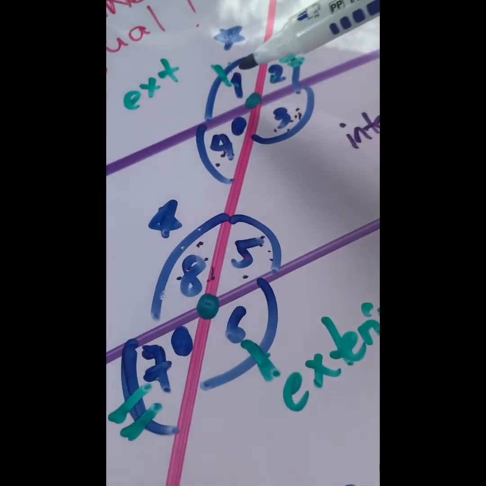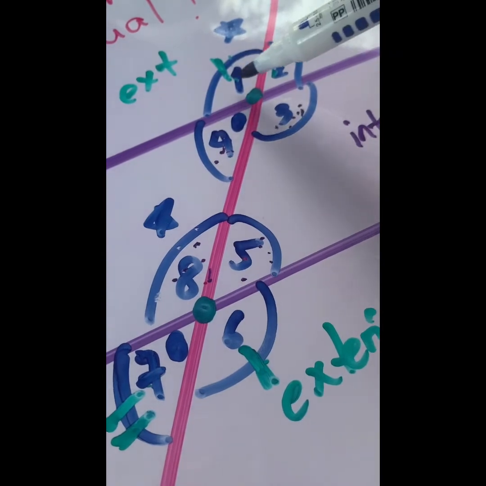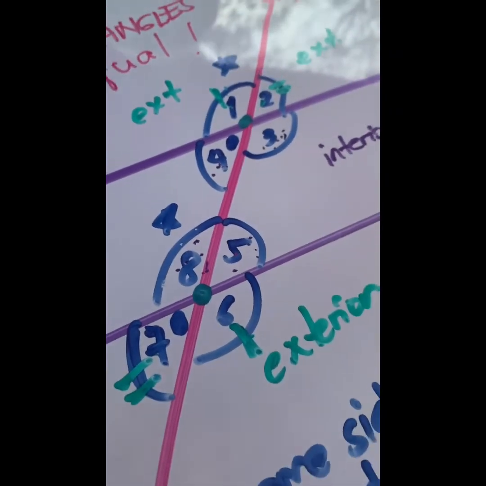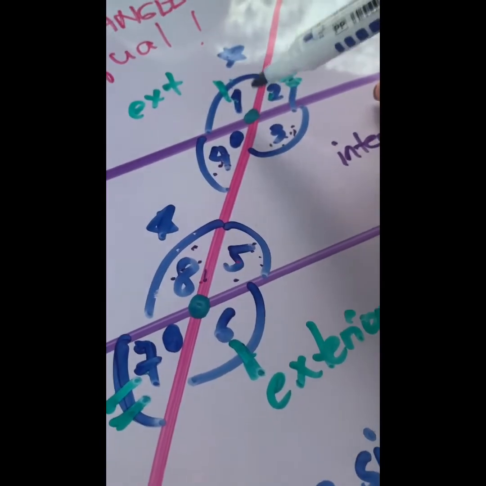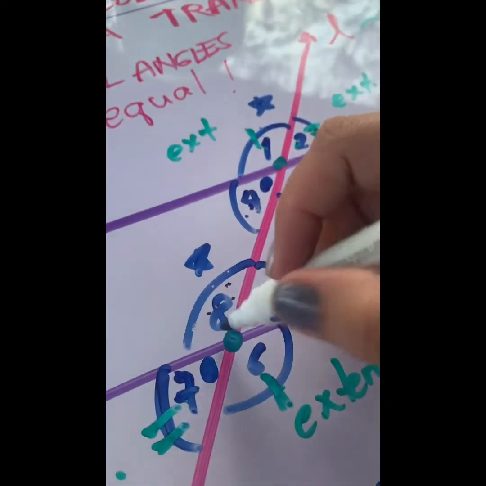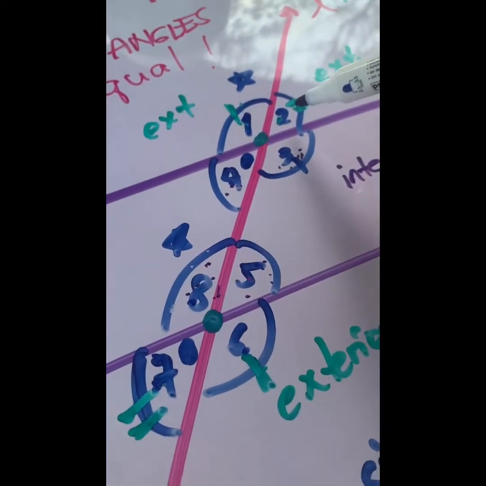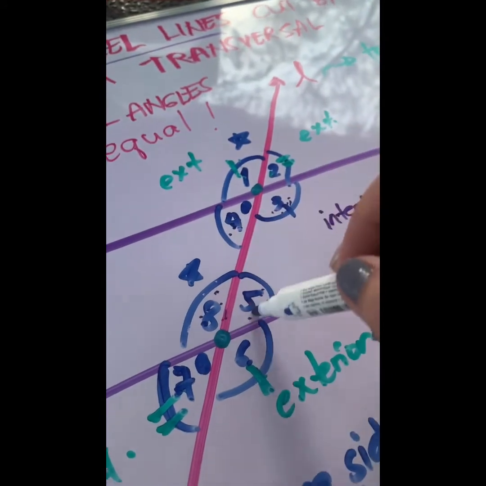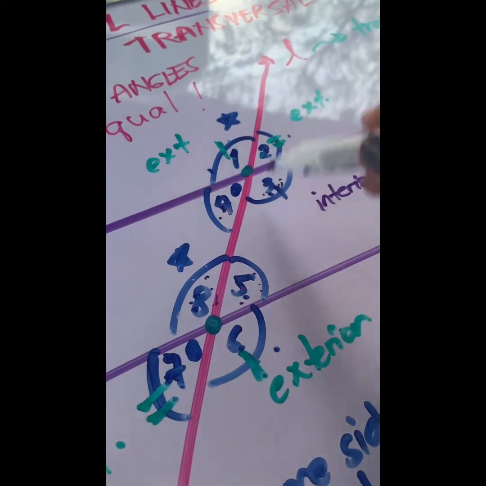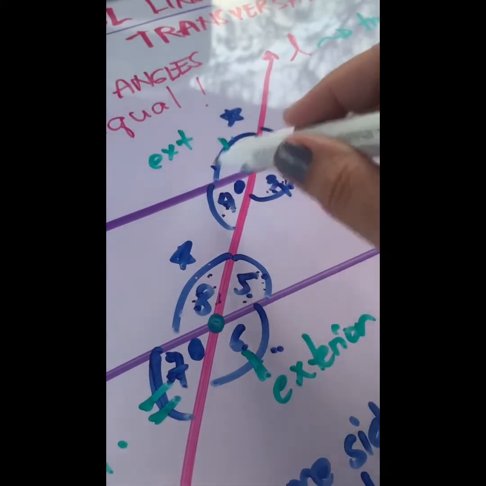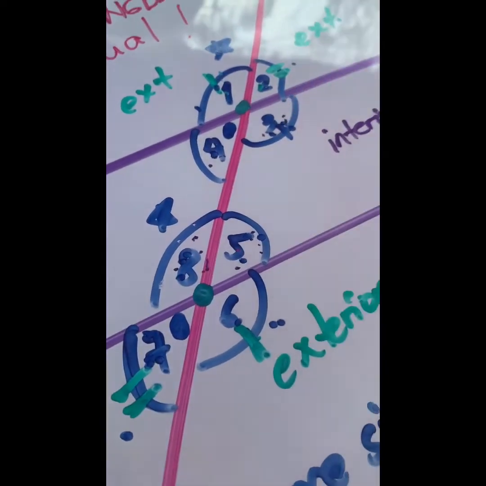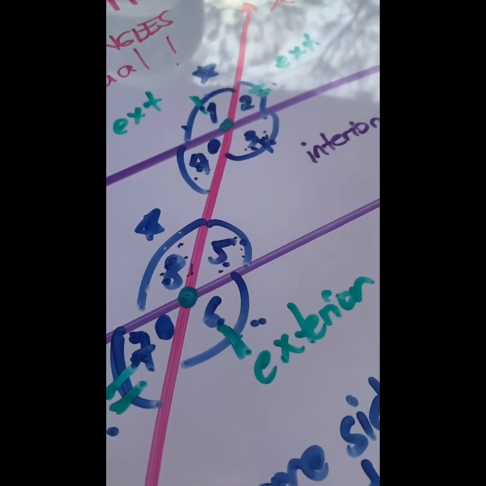Okay, what do you know about angle 1 and angle 3? What angles are they? They are vertical. If they are vertical, it means they have the same measurement. Okay, vertical, vertical, vertical. Alternate interior, alternate interior, alternate exterior, alternate exterior. Corresponding, corresponding, corresponding, corresponding. What do we know now about angle 2 and angle 3? Any guess?